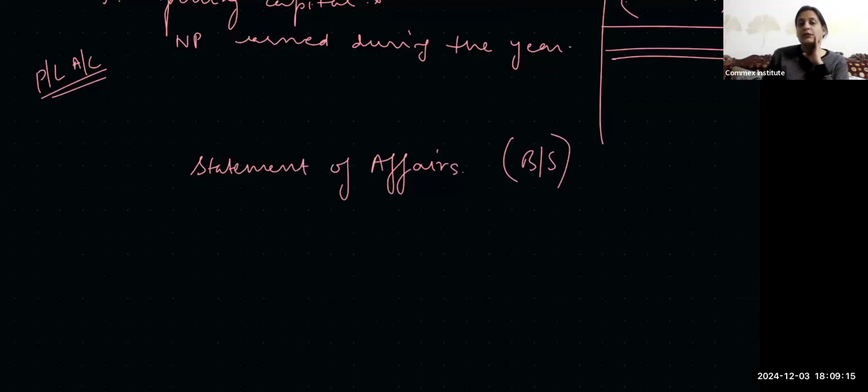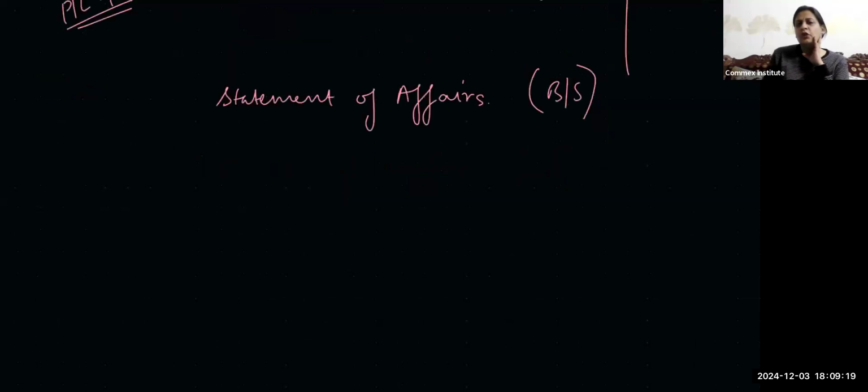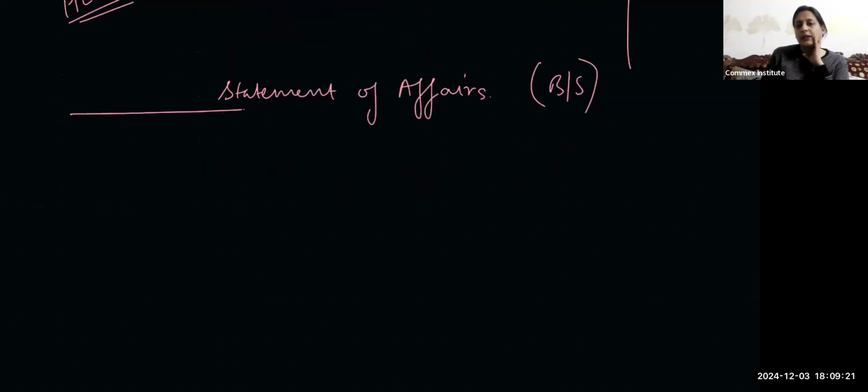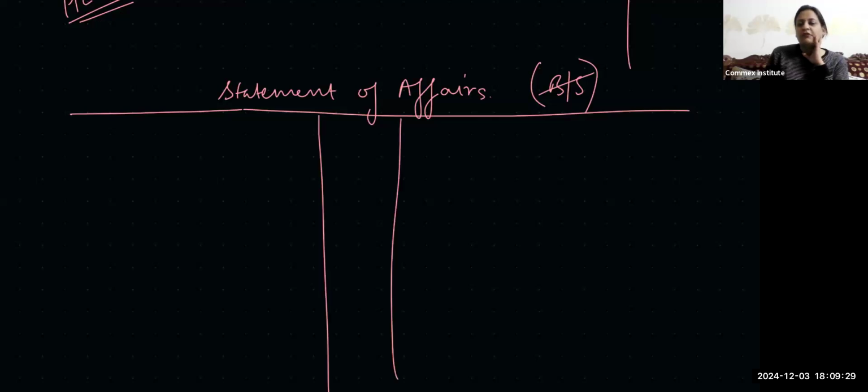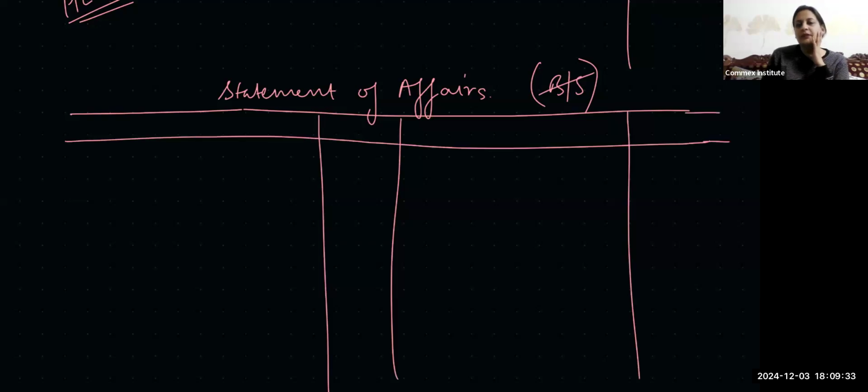In the statement of affairs, we are putting some things on an estimated basis, and not following the proper record. So I cannot say that the statement of affairs is a balance sheet. Okay, kind of balance sheet. Format remains the same. Particulars, amount in rupees, particulars, amount in rupees. Particulars means, of course, the liabilities and the assets.